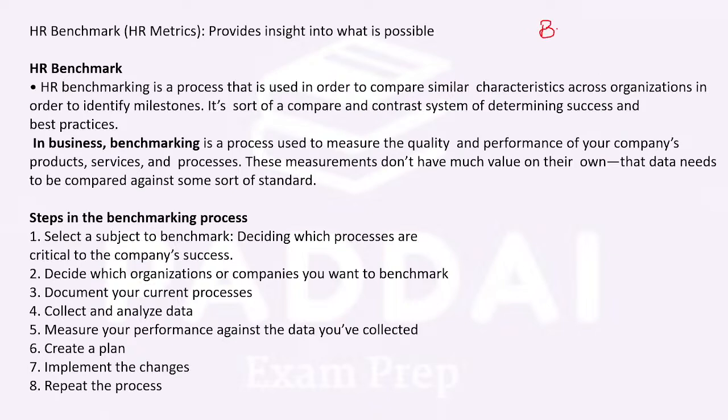There is a general term called benchmark. When we talk about HR, there is an HR benchmark, which is nothing but an HR matrix. HR matrix is a concept through which a measurement of various HR practices is done, out of which one is your HR benchmark.